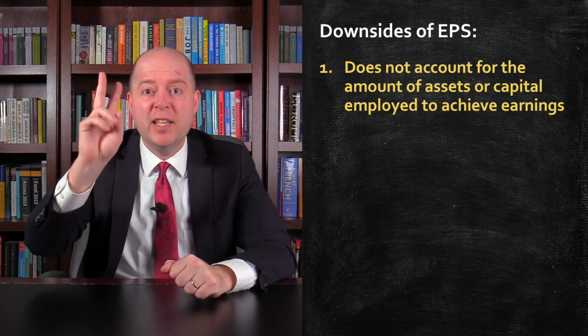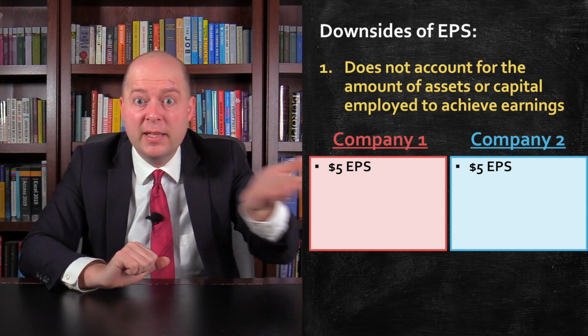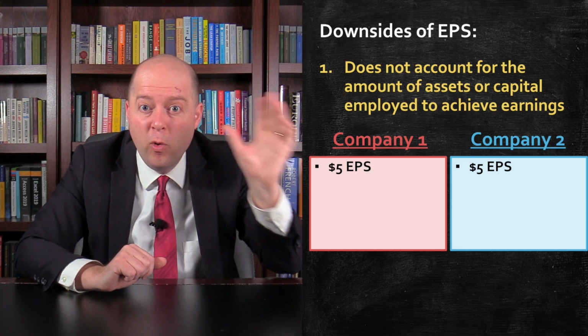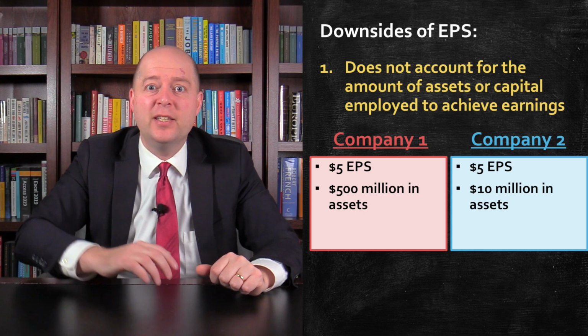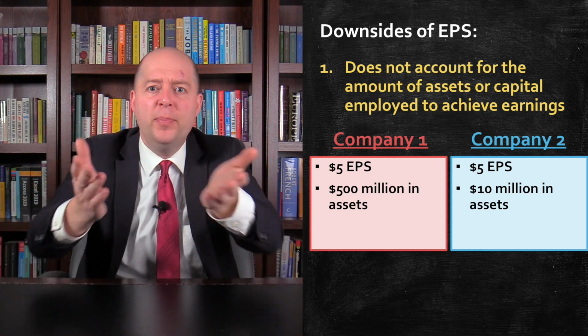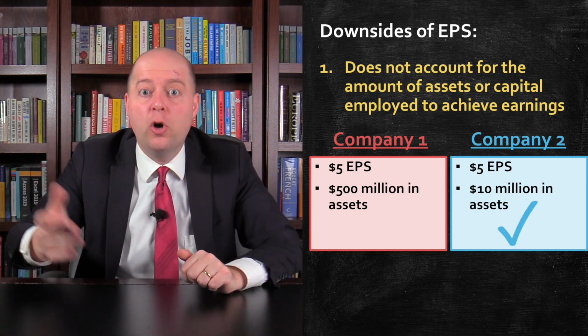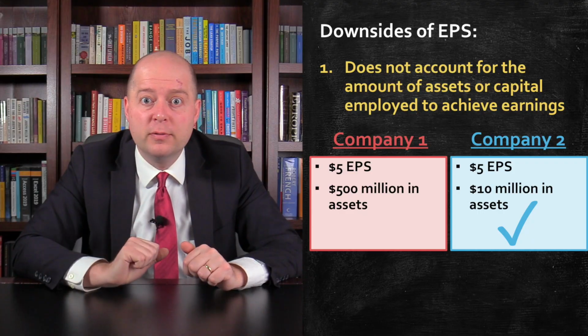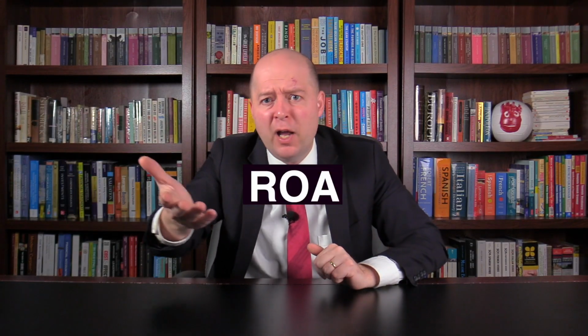For example, let's say that 2 companies each had $5 of earnings per share. It seems like they did equally well. But what if one company had $500 million of assets, whereas the other company had assets of just $10 million? Both companies achieved $5 of earnings per share, but the second company did so using a lot fewer resources. This is where a metric like return on assets, ROA, can be really helpful.